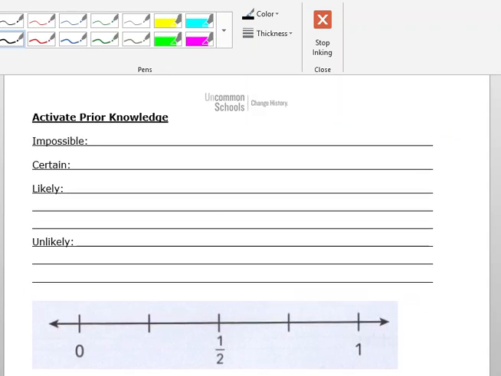And let's run down here. And today we are going to take a look at some new vocabulary that doesn't seem like it can be tricky, but you can get caught up in overthinking certain parts of this. So impossible means that your probability is equal to 0, okay? Something that is certain means that your probability is equal to 1.